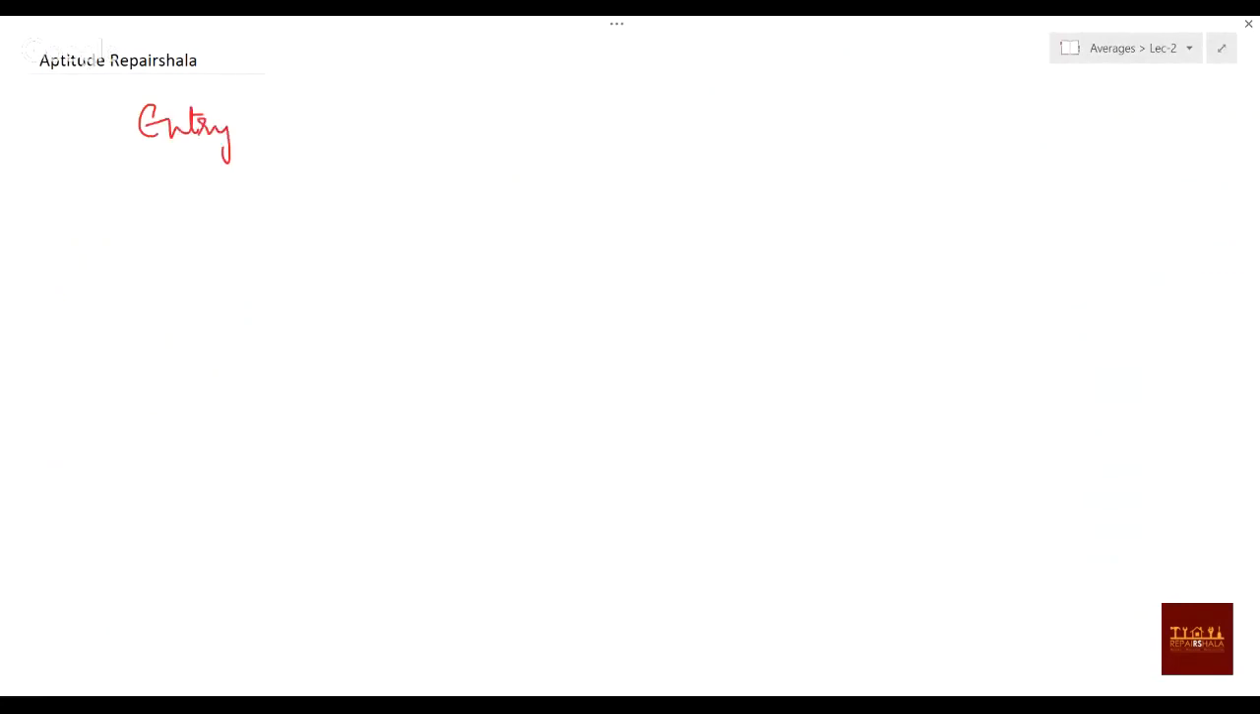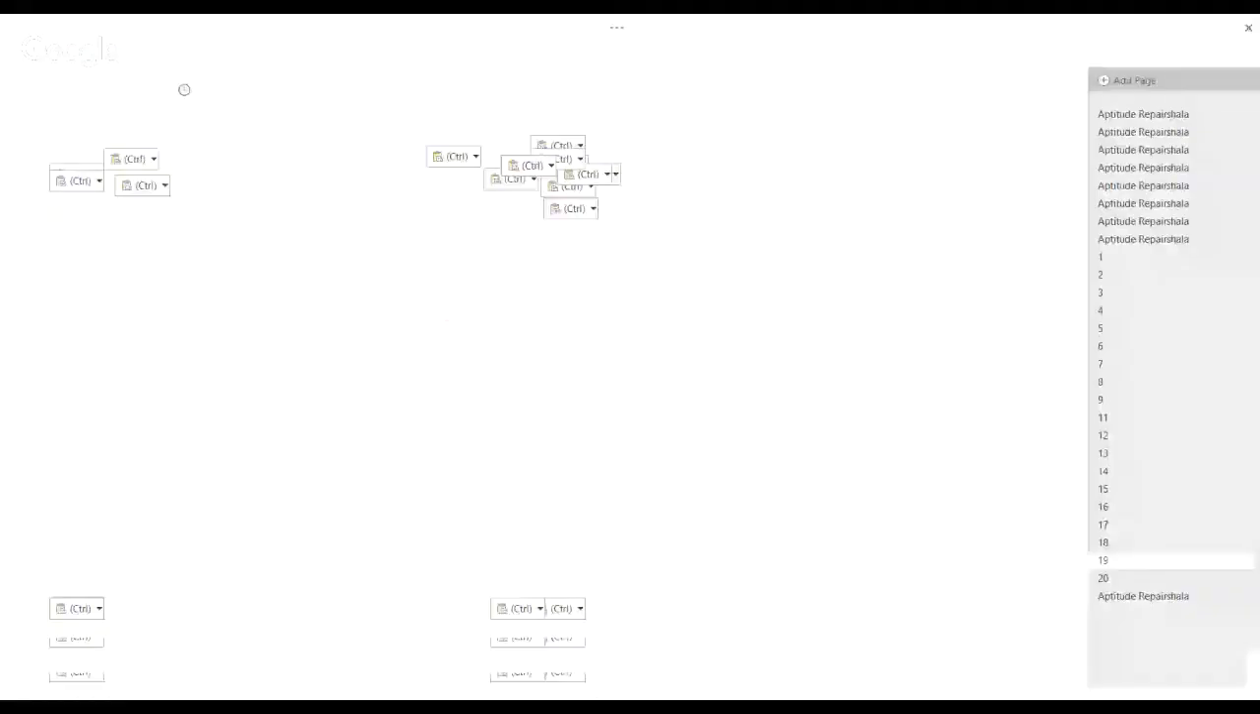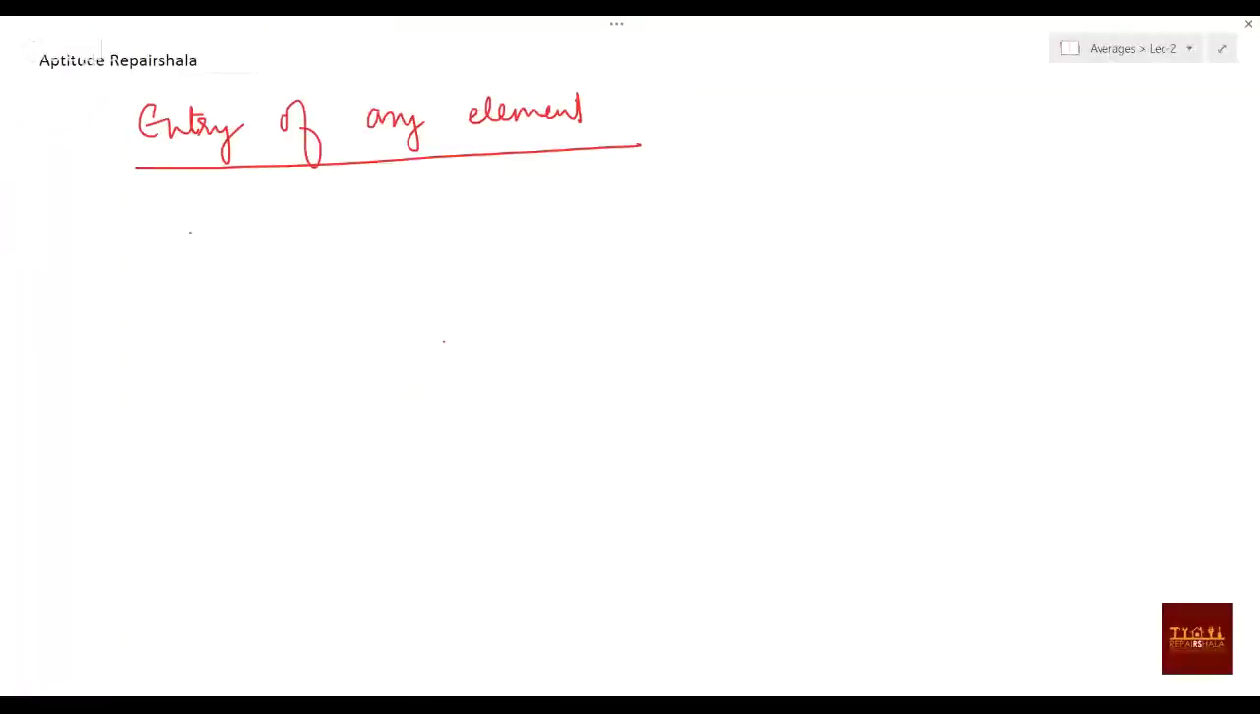Entry of any element. So how will the entry of an element happen? Suppose there are some elements. Just see, one is there only. What will be the average? If only one is there, what will be the average?